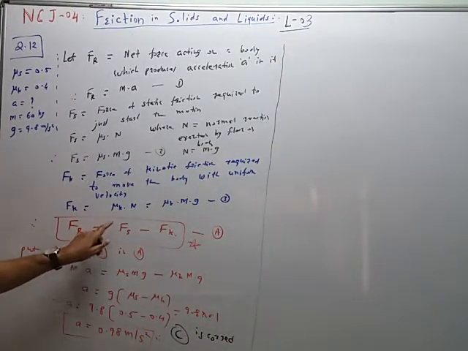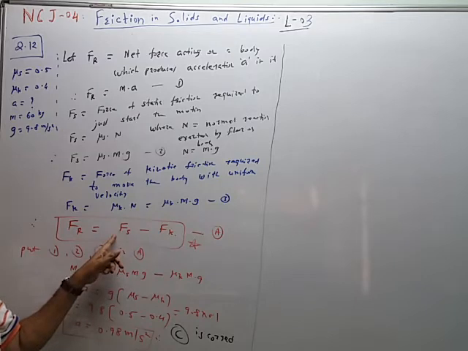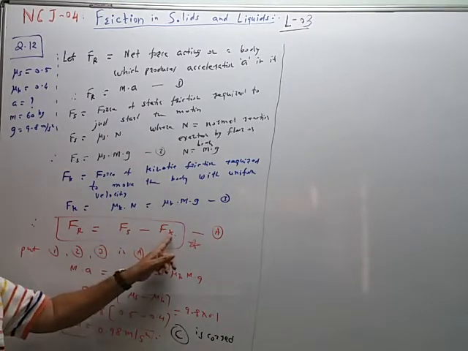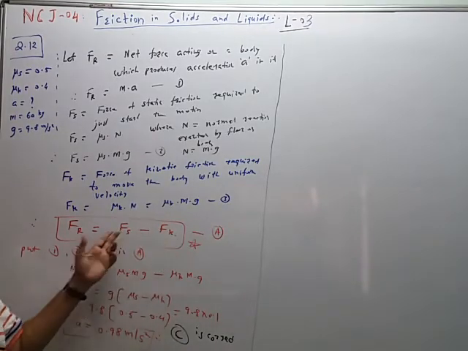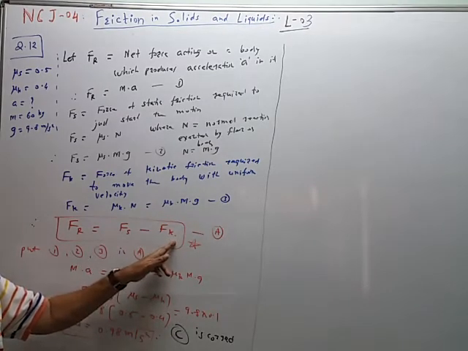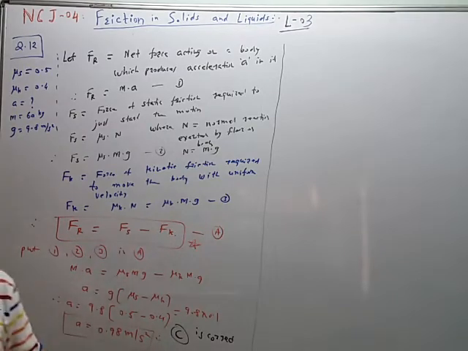There are better types of problems in the process of learning. Practically we can verify this. This is the force required to just produce the motion, means initial velocity is 0. This is the force required so that body moves with uniform velocity. So this difference produces the change in the velocity from 0 to V, final velocity, uniform velocity, and therefore this is the acceleration.